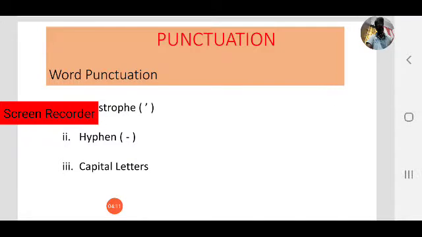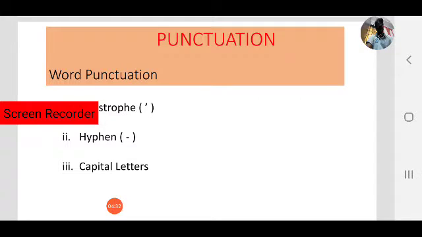How many signs are in word punctuation? Yes, three signs: apostrophe, hyphen, and capital letters. Using capital letters in a sentence also comes under word punctuation. We can call it capitalization.